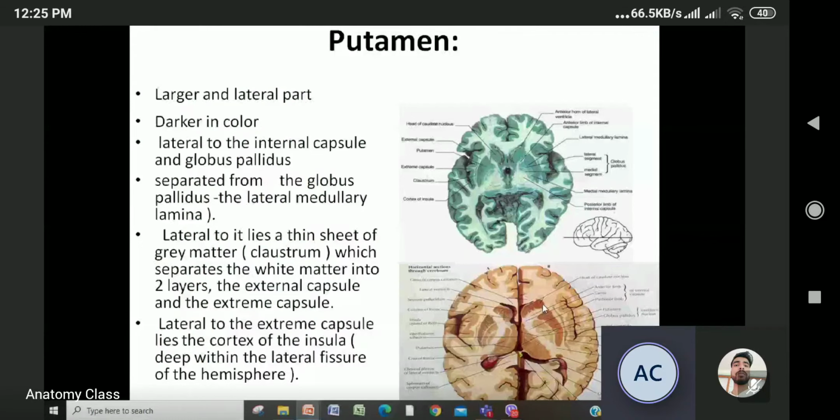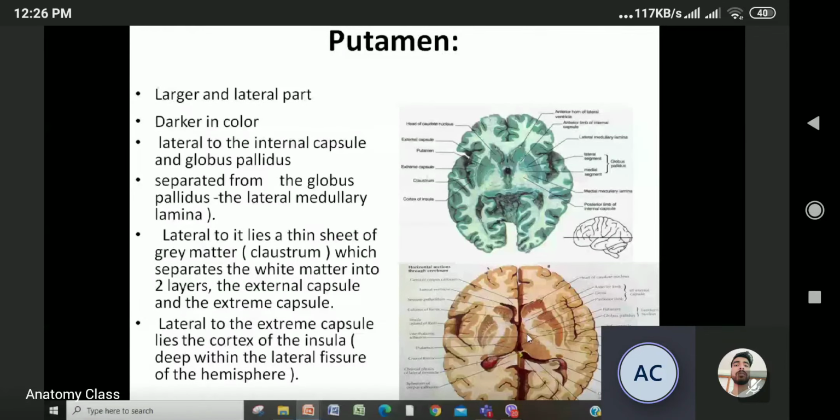So putamen. Now we'll talk about this. This is the larger and lateral part, dark in color, lateral to the internal capsule and globus pallidus. Obviously, everything is lateral to it. It is separated from the globus pallidus by the lateral medullary lamina. Same thing. And lateral to it lies a gray matter called claustrum. Look at it. This is claustrum. So what is lateral to the putamen? This claustrum.